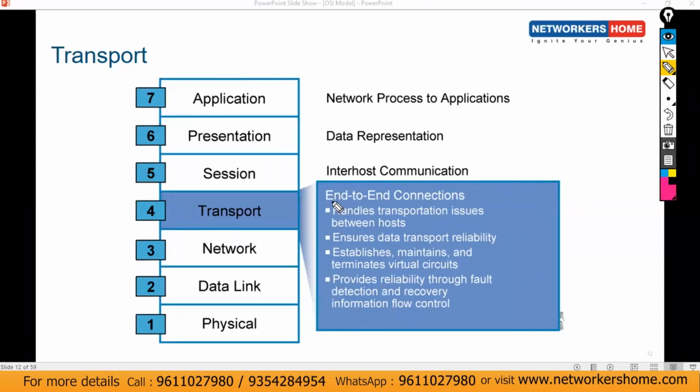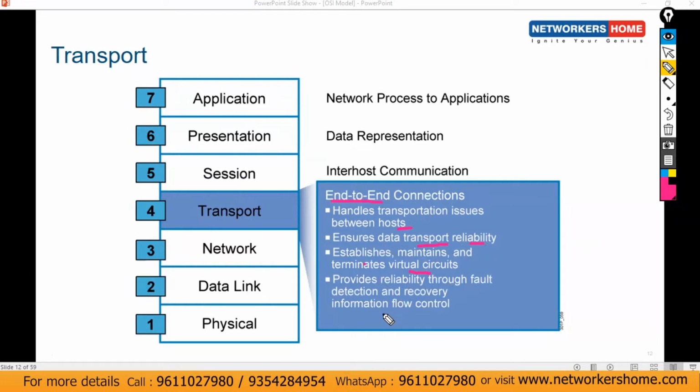This is a kind of end-to-end connection between devices. It handles transportation issues between the hosts. It will ensure transport reliability. It establishes, maintains, and terminates virtual circuits. It provides reliability through fault detection and recovery, and information flow control.